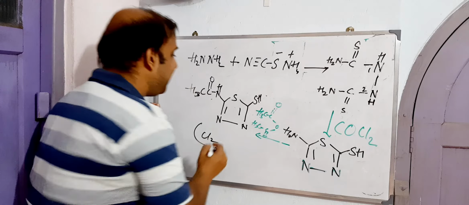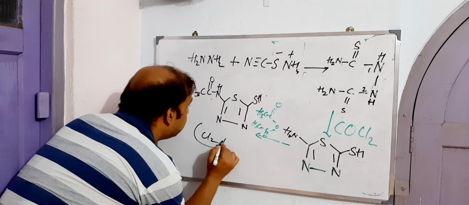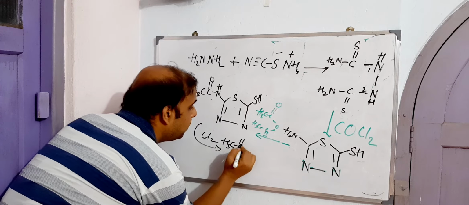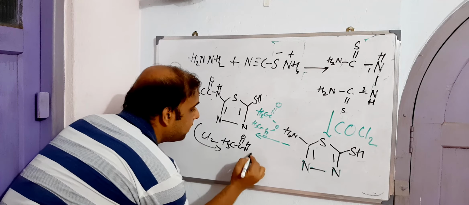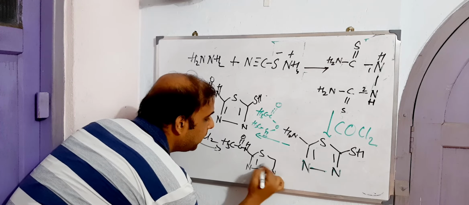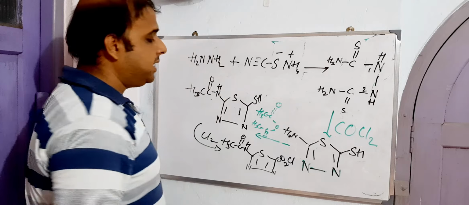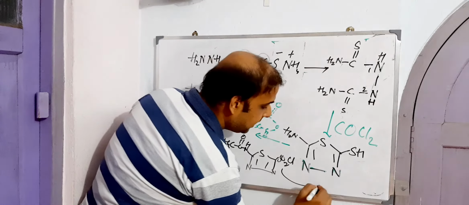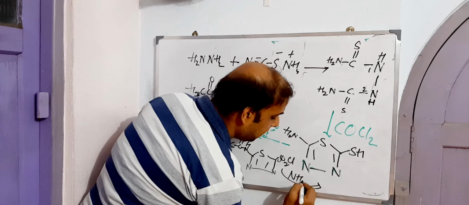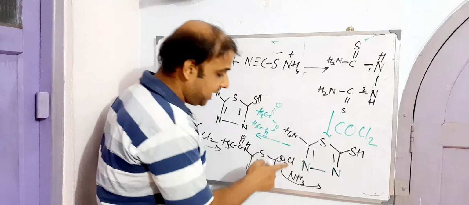Okay. Assume that. Now I'll just write here H3C, CO, NH, then sulfur, nitrogen. This has been converted to SO2Cl. What is left in the process? Then we simply need ammonia. In presence of ammonia, the same SO2Cl gets converted to SO2NH2.